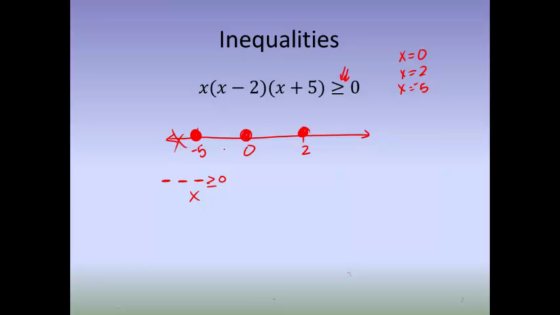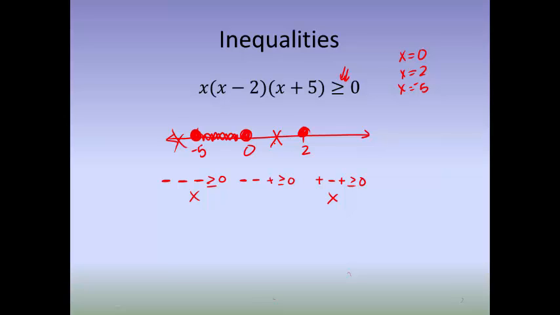Now if I put in a -1, again I'm going to go to each of the different factors and put in a -1. So -1 will give me a negative in the second piece, and a positive in the third piece. When I multiply a negative times a negative times a positive, it's a winner. This is greater than 0. Let's put in a +1. When I put in a +1, I have a positive. When you put a +1 in the middle piece, you get a negative. When you put a +1 in the last piece, it's a positive. Well, this is not going to be greater than or equal to 0, so this piece is no-go.